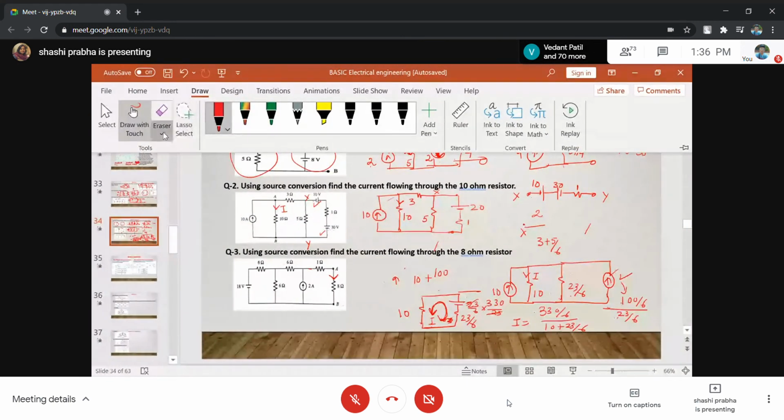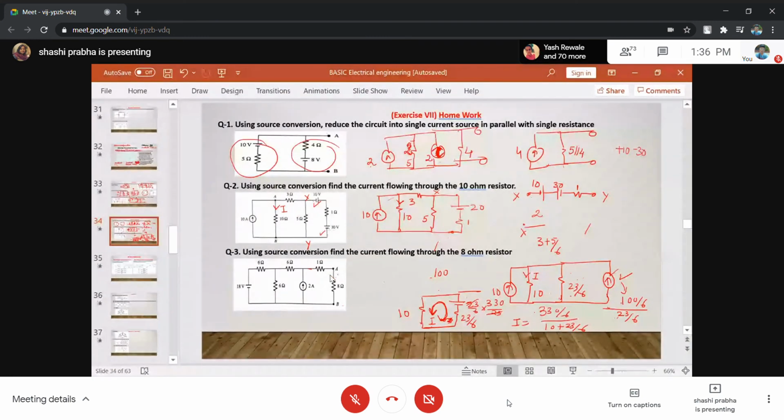Look at this diagram and firstly, 18 divided by 6. Yes, first we will see the possibility. The only possibility is first you convert this one. Take this, and the advantage is when you take these two, they will come in parallel. So you get a single current source and the parallel resistance of 3.